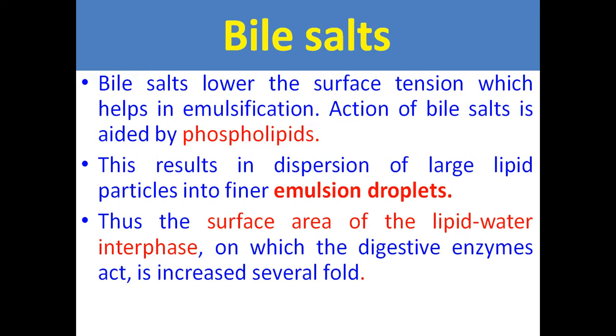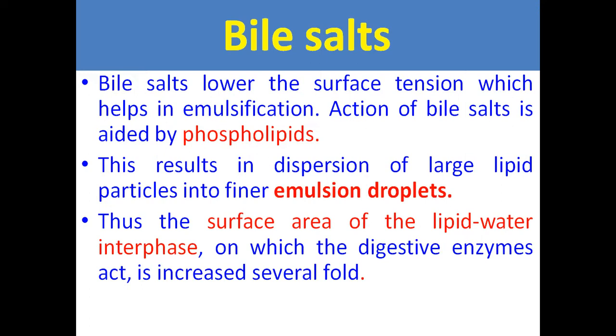and help in emulsification. So aggregation of triacylglycerol, cholesterol esters, phospholipids takes place in the intestine. This results in the dispersion of large particles into finer emulsion droplets.